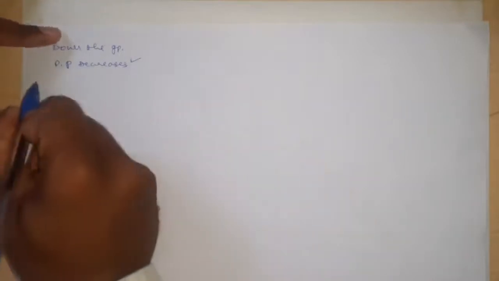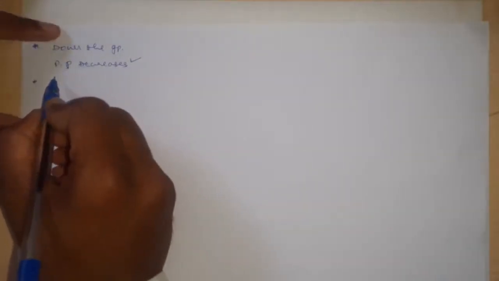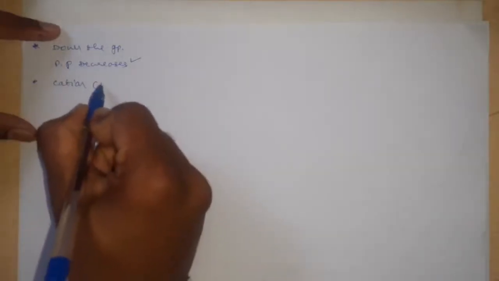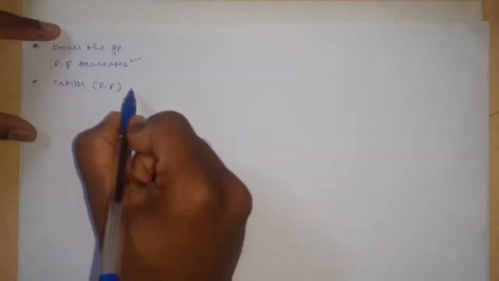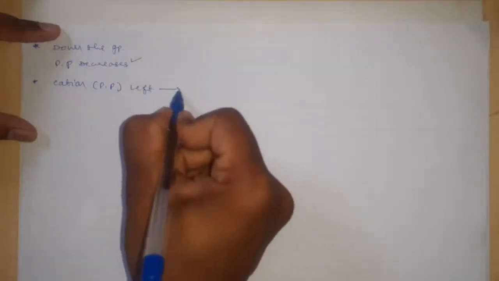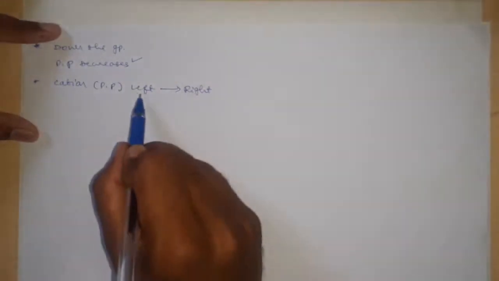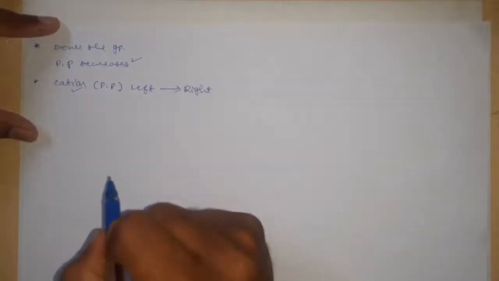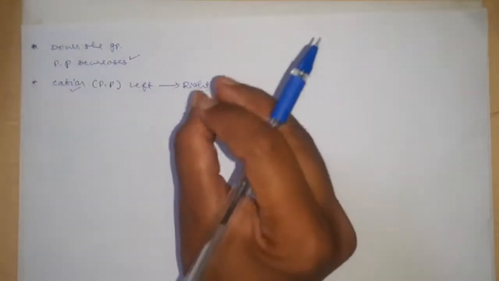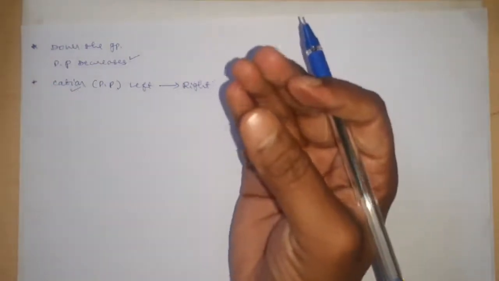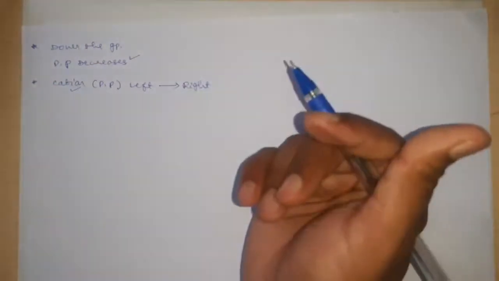Then the second one is the polarizing power of cation goes on increasing on moving left to right of the periodic table. Why? From left to right of the periodic table, the size of cation goes on decreasing, and if the size is small, its polarizing power is more. Why? Because it has a high attraction towards the outermost electrons of the nearby anion.